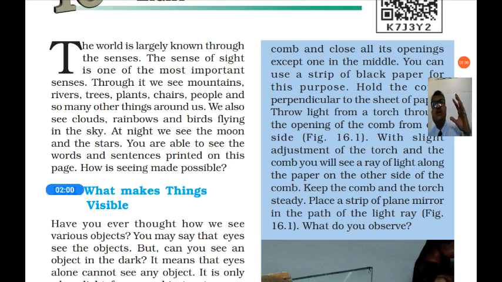So everything we can see, from an amoeba or bacteria through a microscope, and you can also see the largest mountain with your eyes. You can see planets, you can see stars. So the sense of sight is very important to see the world.